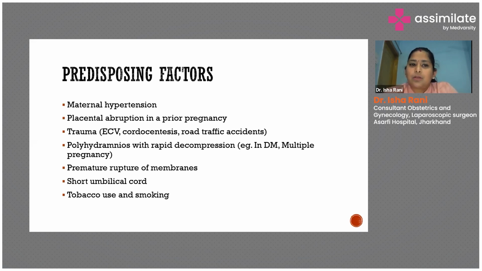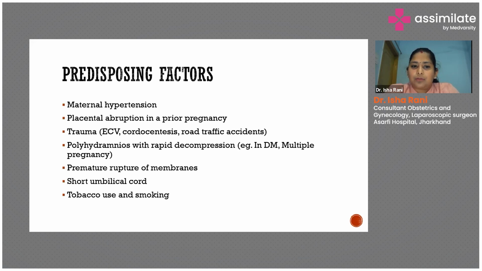The most common predisposing factor for abruptio is maternal hypertension. If there has been a history of placental abruption in a previous pregnancy, there is a high chance that in the subsequent pregnancy, the patient might have abruption again. Any trauma, whether it is a road traffic accident or obstetric procedures like external cephalic version or amniocentesis, can cause it.